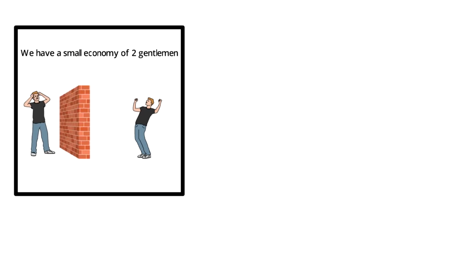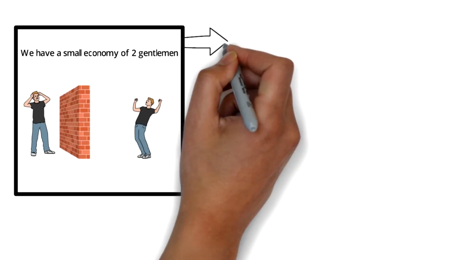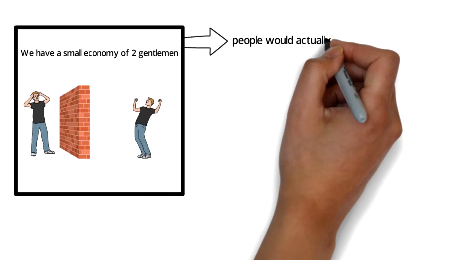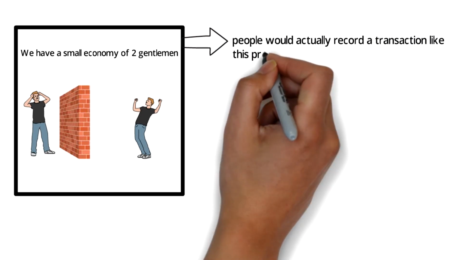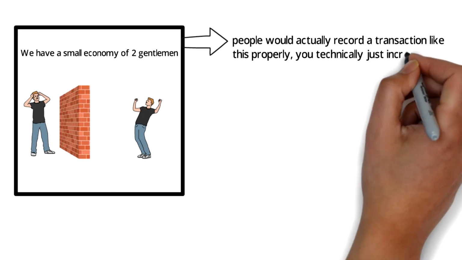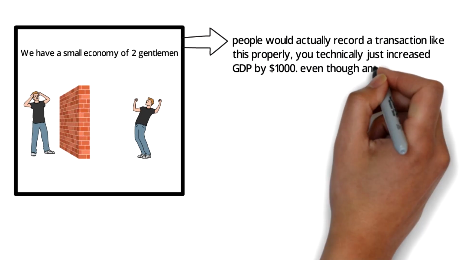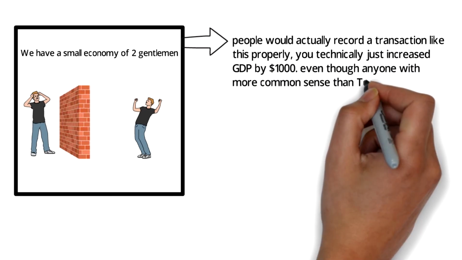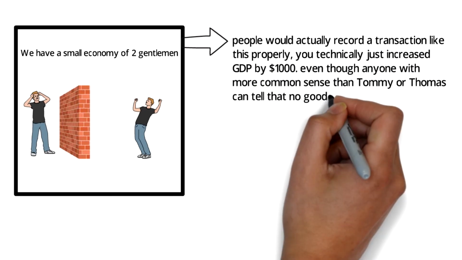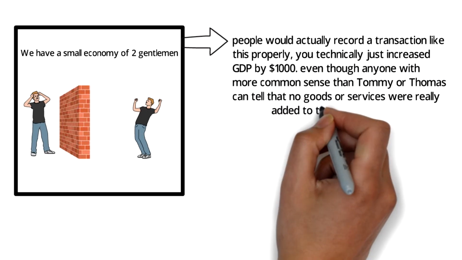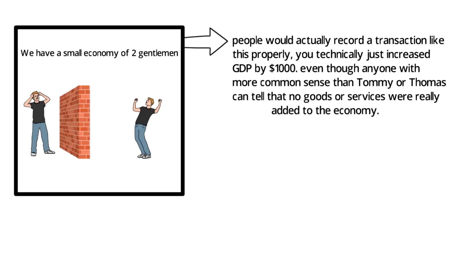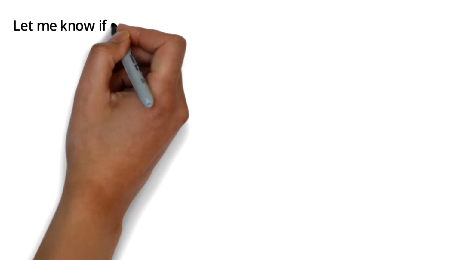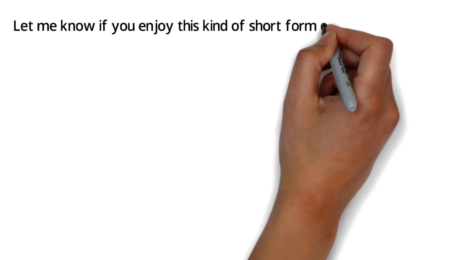Pretending this tiny little economy of 2 people is all that we have going on, and that people would actually record a transaction like this properly, you technically just increased GDP by $1,000. Even though anyone with more common sense than Tommy or Thomas can tell that no goods or services were really added to the economy.